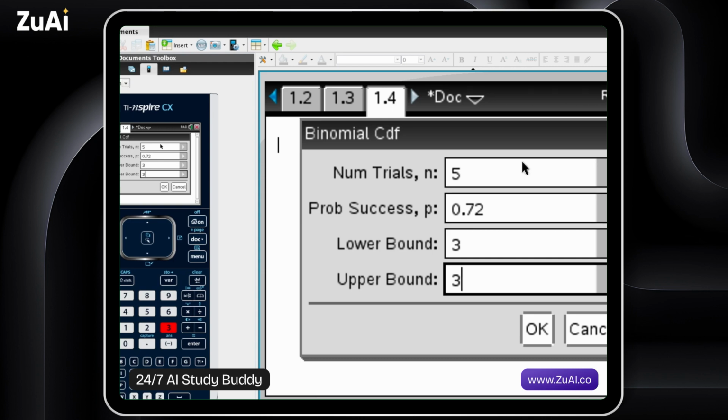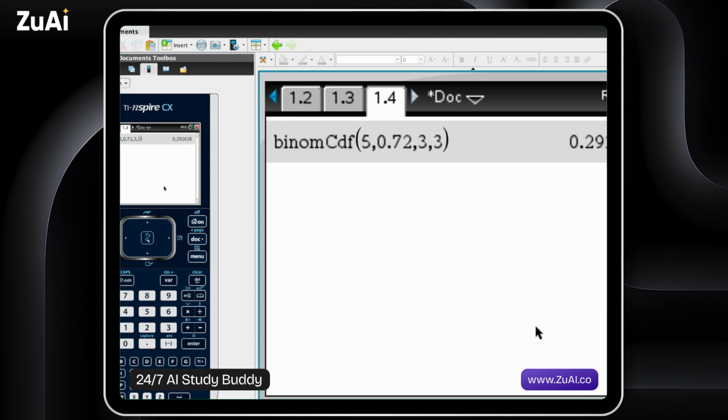Oh, sorry, this is her car starting, I'm sorry. The probability that the car starts is 0.72, so it is a success. Number of trials 5, probability of success 0.72, lower bound is 3, upper bound is 3. We wanted exactly 3. There we go.